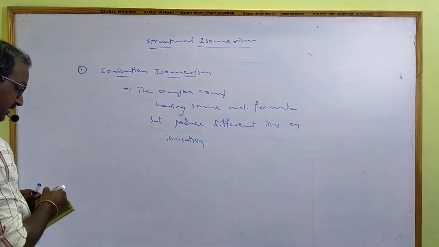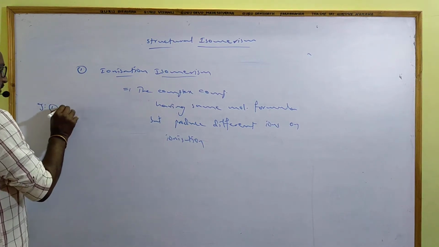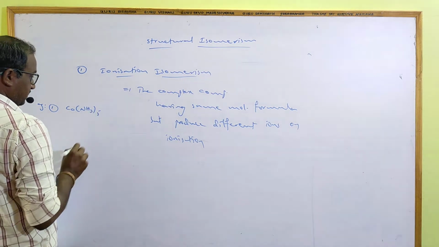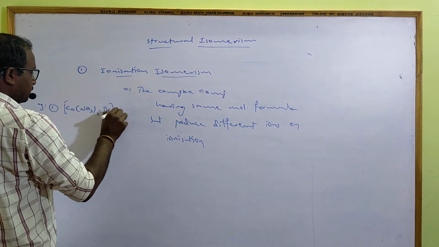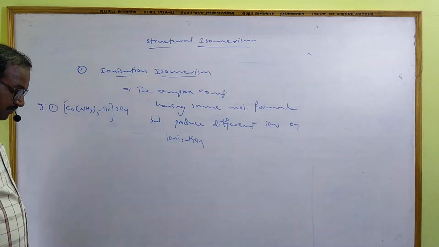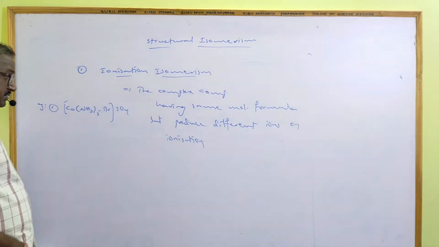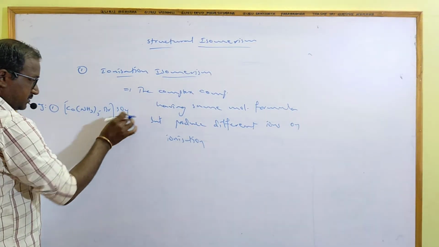I'm taking one example, [Co(NH3)5Br]SO4. This is a complex. For its IUPAC name, the cation is complex and the anion is simple.